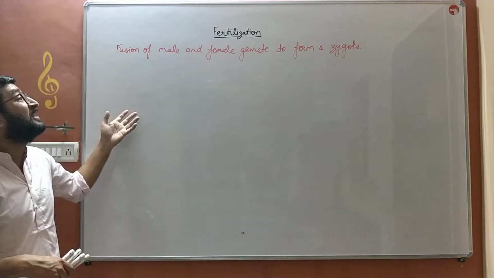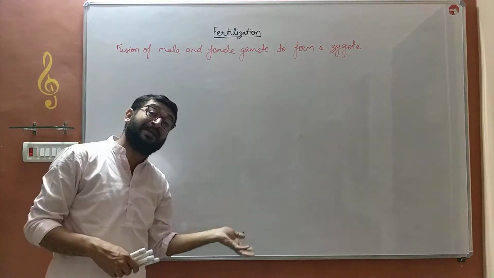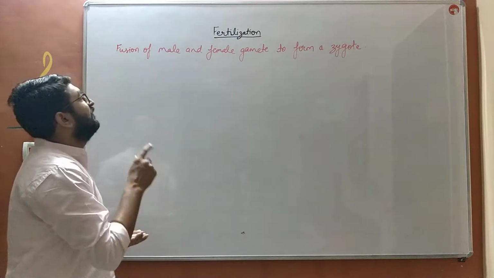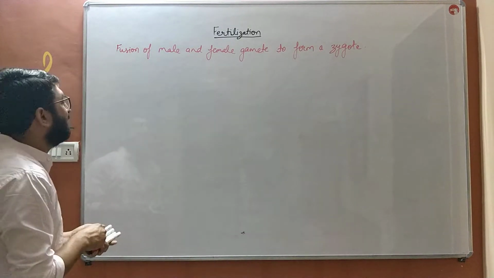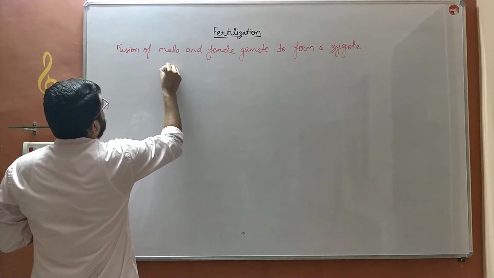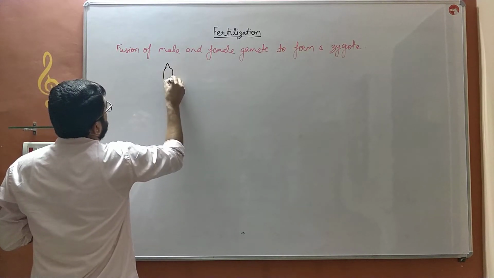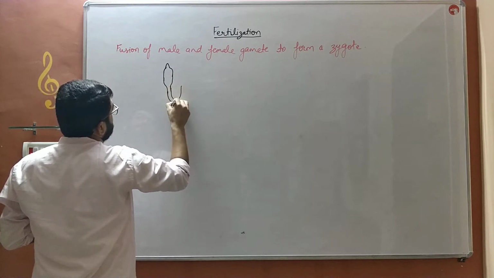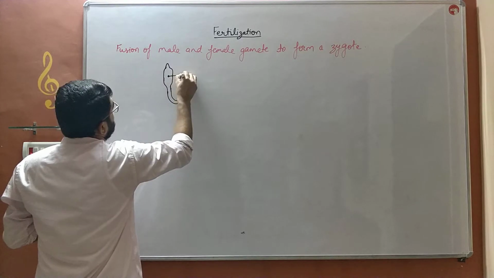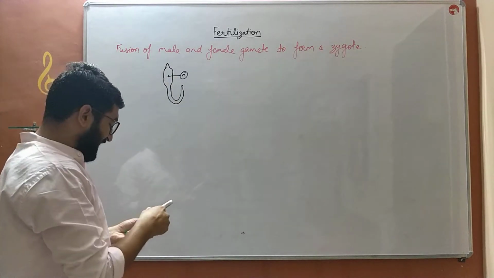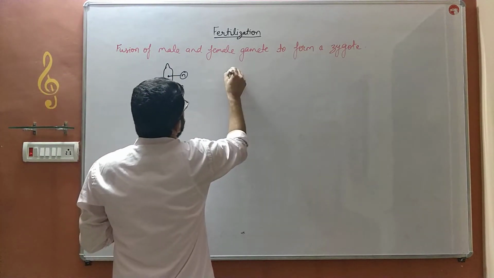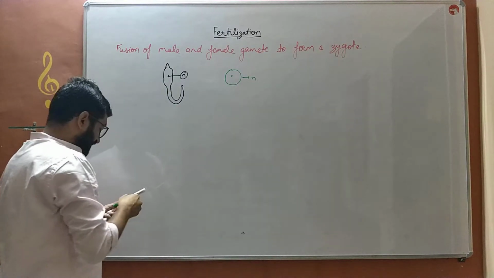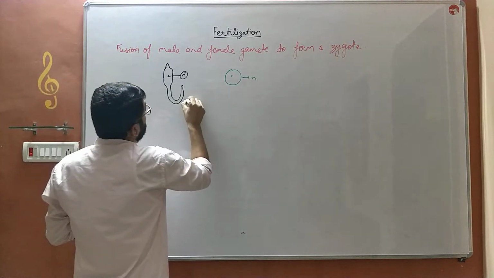The fusion of the male and female nuclei present in the gametes to form a zygote is known as fertilization. What actually happens in fertilization, bache? The sperm contains the half set of chromosomes, that is the N number. And the ovum from the female contains the half set of chromosomes, that is the other N. Both of them fuse with each other.